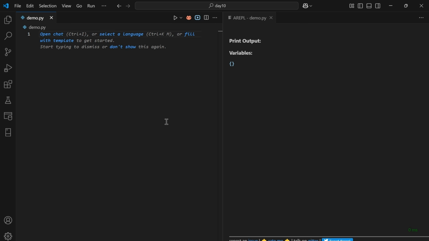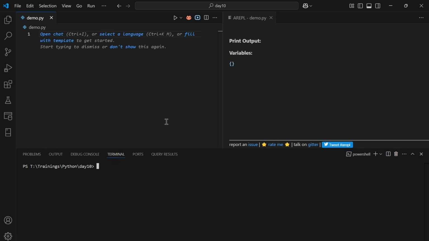Inside Visual Studio Code, press Ctrl plus backtick. This is a shortcut in order to open the terminal. This helps you to install all the required packages. First, let's type pip space install space requests. This command helps you to install the requests library.